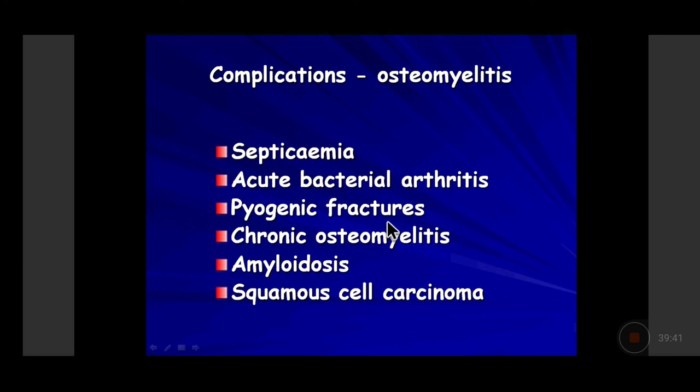If the inflammation persists for weeks or sometimes even for months, persistent acute inflammation will lead to chronic inflammation, called chronic osteomyelitis. And whenever there is chronic inflammation, the liver is stimulated to secrete serum amyloid associated protein, which gets converted to amyloid associated protein, leading to secondary amyloidosis of AA type. And this secondary amyloidosis can involve the GI tract, it can involve the respiratory tract, and if it involves the kidney, it will present with nephrotic syndrome.